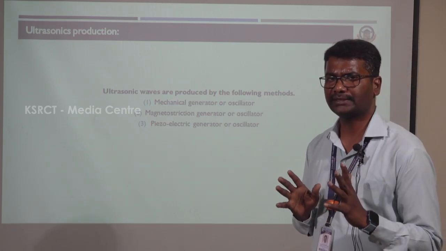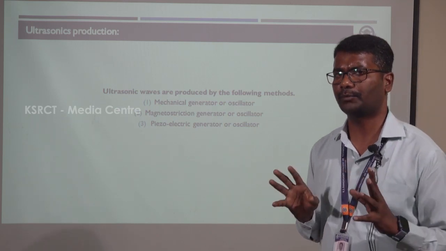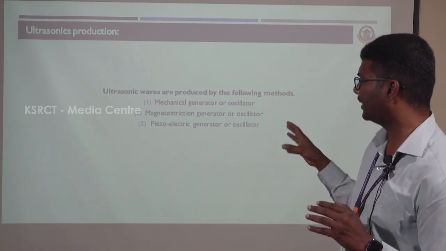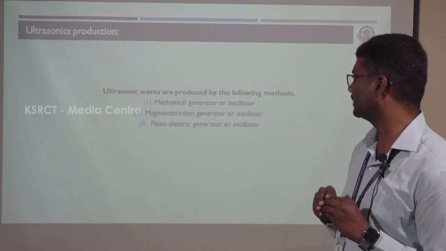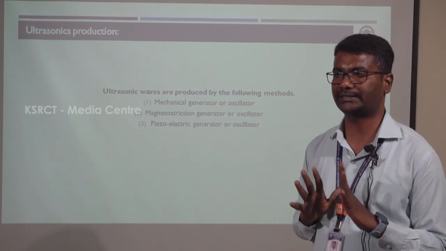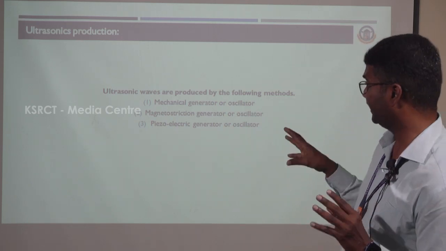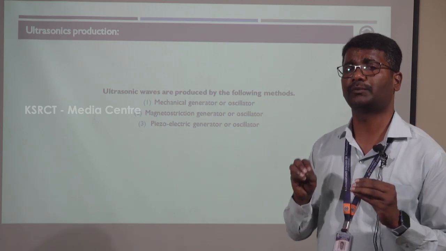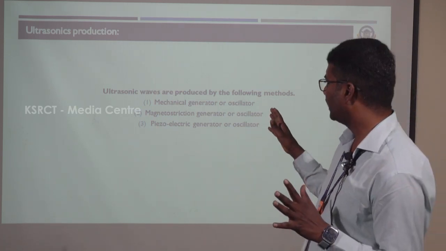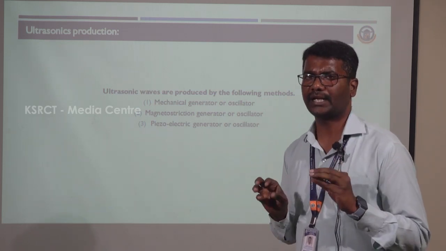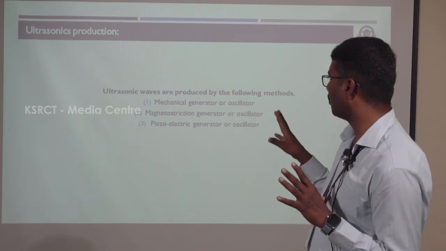Nowadays a mechanical generator can only produce below 3 megahertz, so we use two types: the magnetostriction generator, which produces low frequency sound waves, and the piezoelectric generator, which is a high frequency generator. We will explain them one by one.